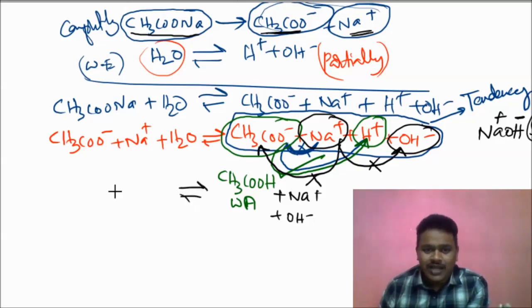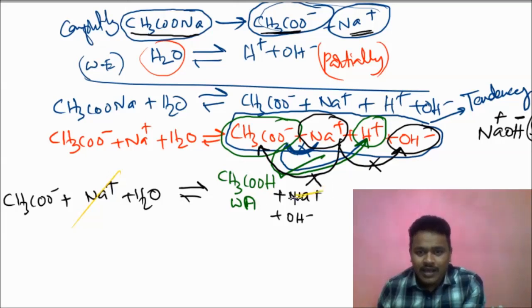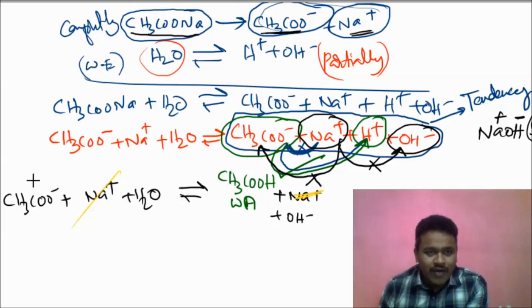What is on this side? CH3COO minus plus Na plus plus water. Any common thing can be cancelled. Na plus on this side and Na plus on this side cancel. Nothing else is common. So what is the final equation?